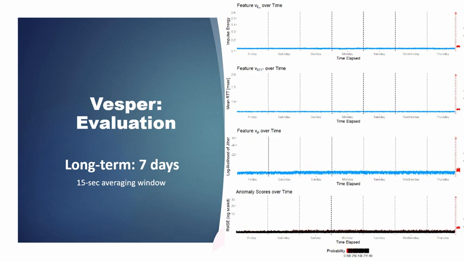However, in order to limit the number of false positives, we had to apply an averaging window of about 15 seconds. And you could always adjust this in the tool that we've published. A larger averaging window will lower the false alarm rate, but it would also increase the detection delay, so you have to consider the trade-off there.